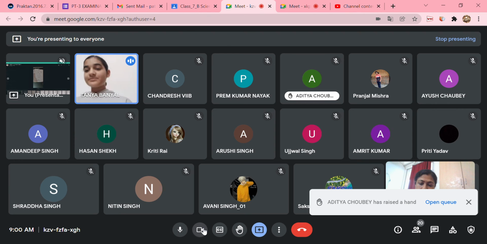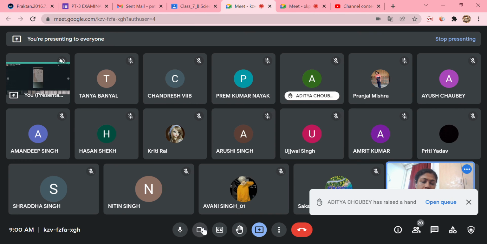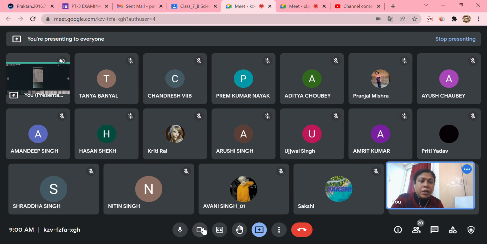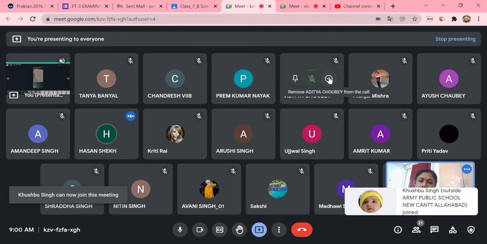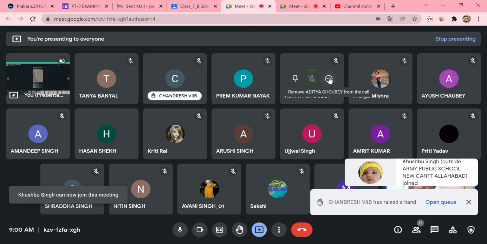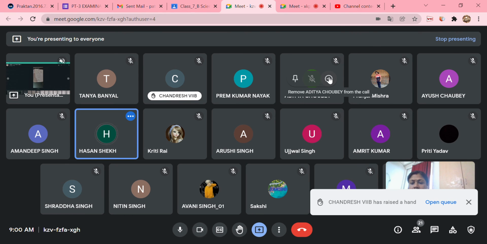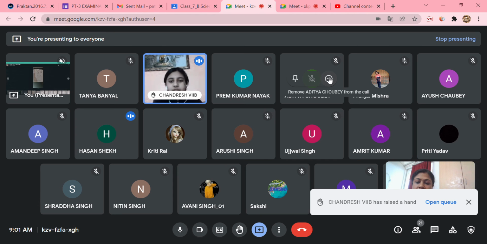Speed of a car is 50 kilometers per hour. What does it imply? Okay, don't answer, raise your hands only. The speed of a car is 50 km per hour, what does it imply? Hassan: The car covers a total distance of 50 kilometers in 1 hour. Yes. Okay, so the car is covering 50 kilometers in 1 hour.